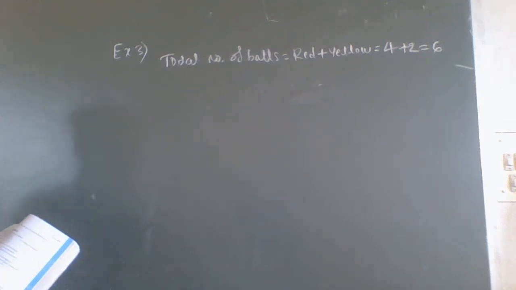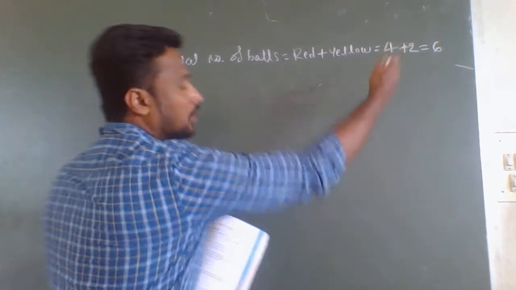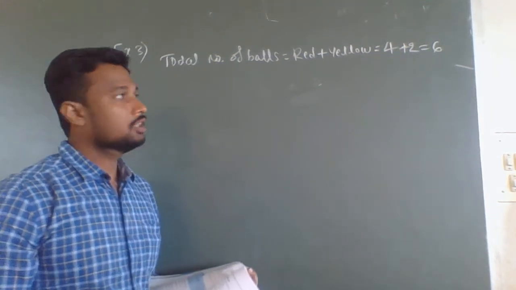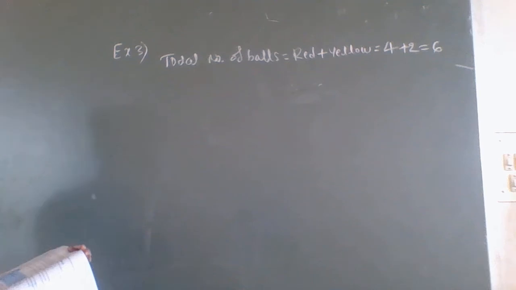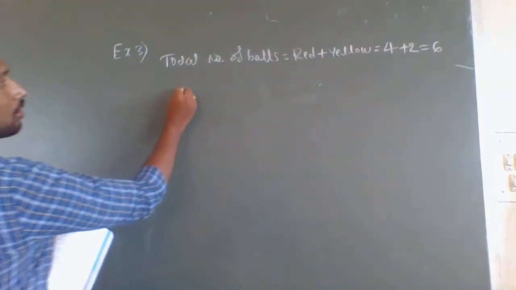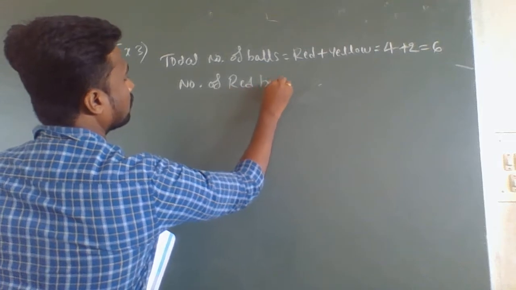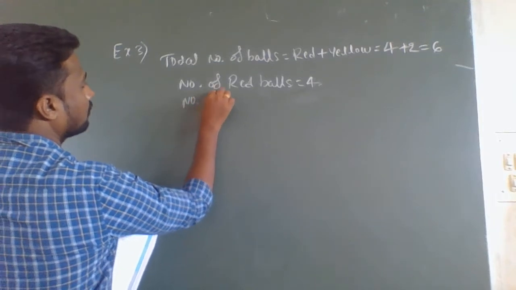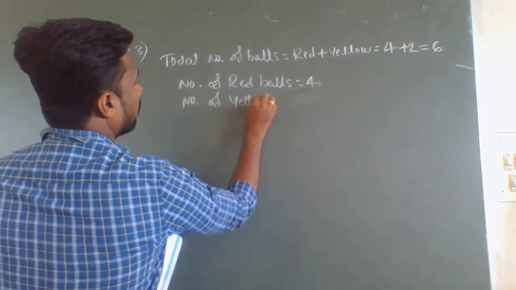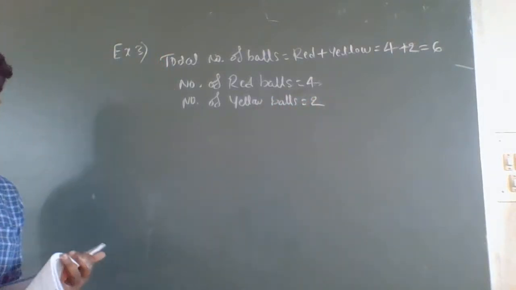So this 6 is the total number of outcomes, because there are totally 6 balls in the bag. Therefore, there are 6 outcomes in total. And after this they are given the number of red balls, which is equal to 4, and the number of yellow balls is equal to 2. Right?